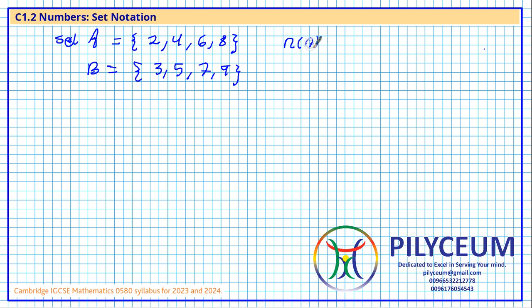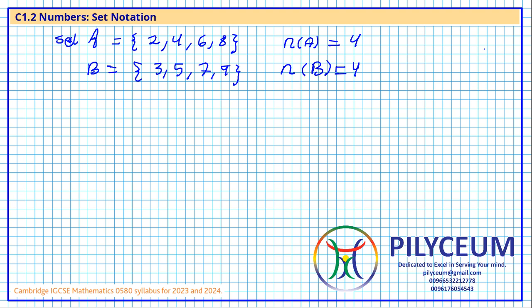First of all, we need to know what's the number of elements in A. We say n of A, which is going to be 4 elements, 4 members. n of B is also going to give me 4 members. So n is the number of elements in A, and n of B is the number of elements of B. This gives us how many elements there are in that population.